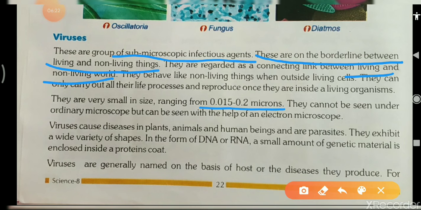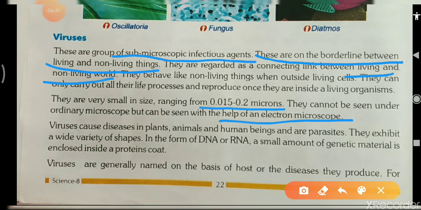You will see here viruses of 0.015 to 0.2 microns, so small that you cannot see them with your naked eye. You need a microscope. They cannot be seen under the ordinary microscope but can be seen with the help of an electron microscope.